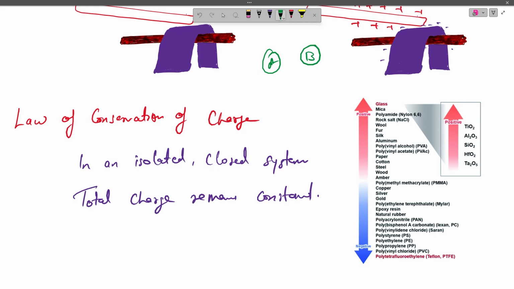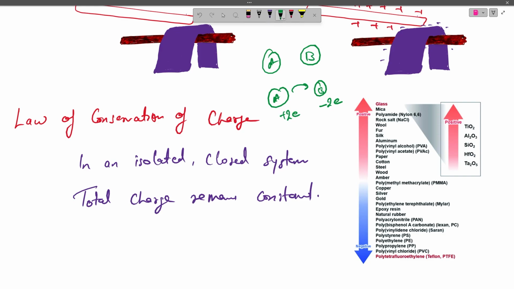Bodies A and B, initially they are both neutral, and after rubbing, two electrons are transferred from body A to B. There is an exchange of two electrons. Now body B will acquire more electrons, so it will have a net charge of minus 2e, and body A, since it is deficient of two electrons, will have plus 2e charge.